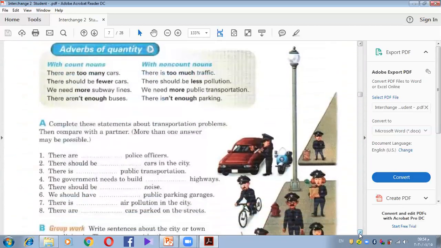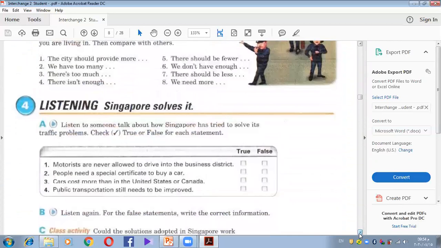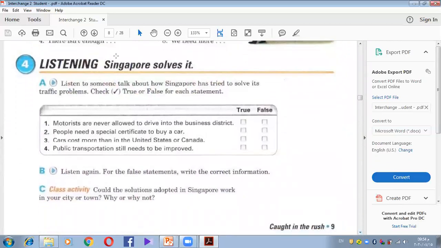For transportation, we are going to take it, but not now. No, I want you to listen. Singapore solves it. Listen to someone talk about how Singapore has tried to solve its traffic problems. Traffic is always a problem, almost everywhere, okay? So Singapore had a solution to this problem. Let's see how Singapore tried to solve it. You are going to listen and then check if these sentences are true or false. So listen, please.